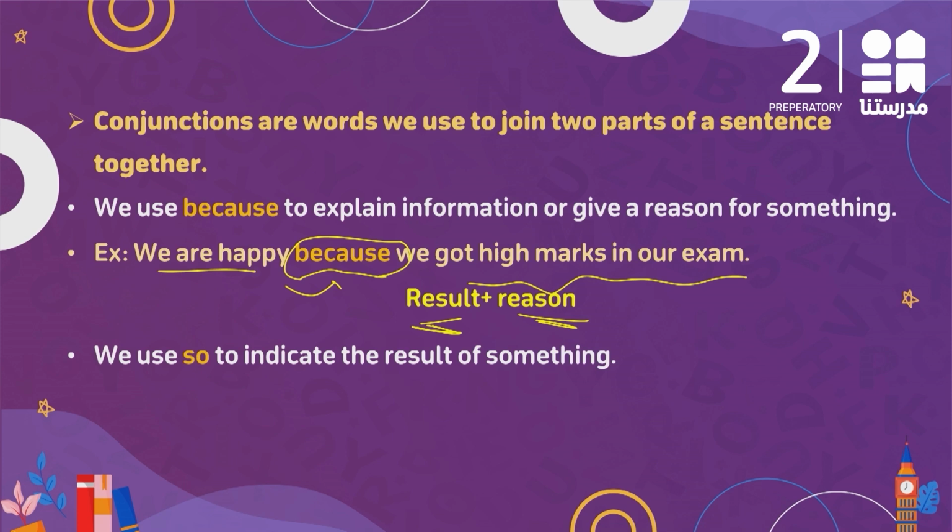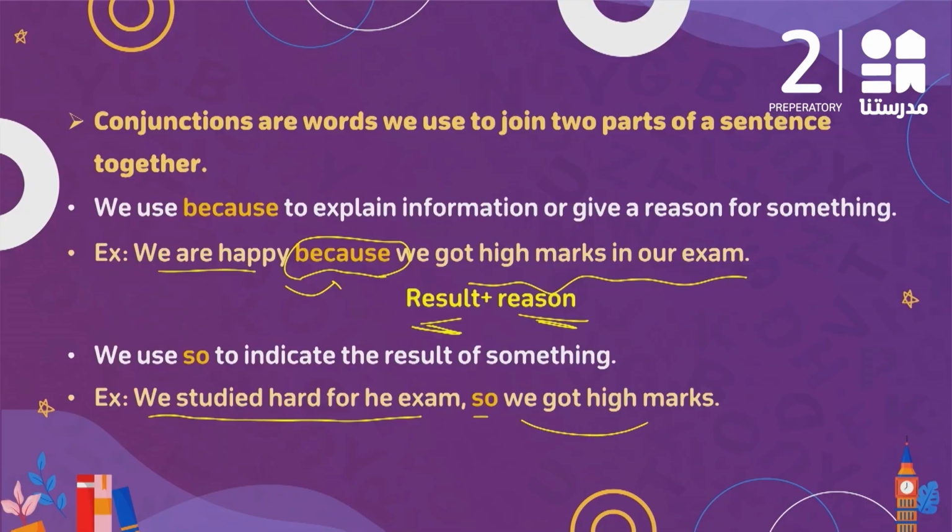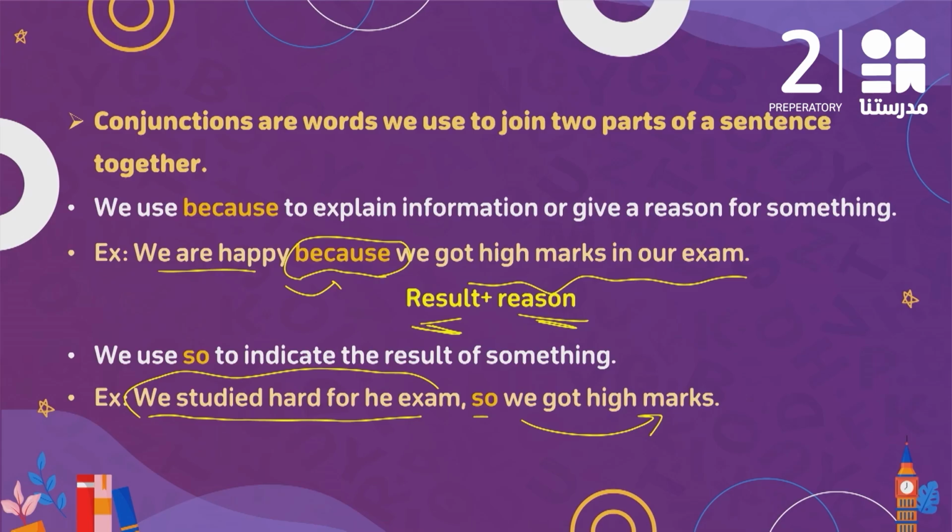We use so to indicate the result of something. We studied hard for the exam. For what? So we got high marks. So what happened here? What was the result? The result of our studying was that we got high marks. So we studied hard for the exam, so we got high marks. So here we have reason and result.